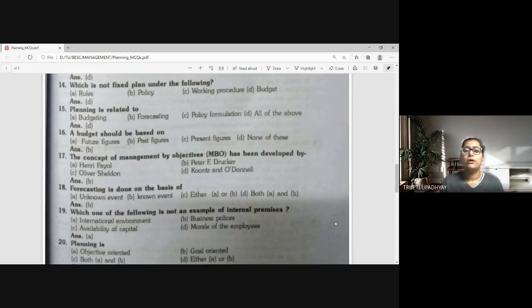Concept of management by objectives has been developed by, so who was the proponent of this concept, that is management by objectives, given by whom? A, Henry Fayol, B, Peter F Drucker, C, Oliver Sheldon, D, Koontz and O'Donnell. Answer is Peter F Drucker. So Drucker has given the management by objectives.